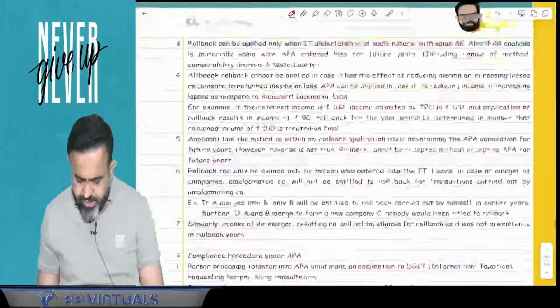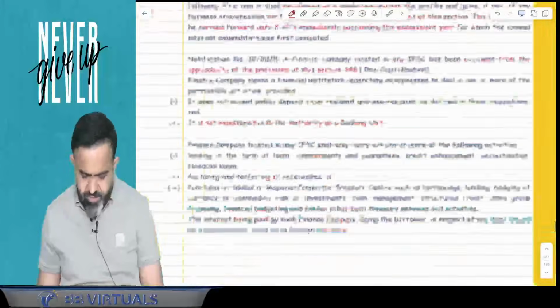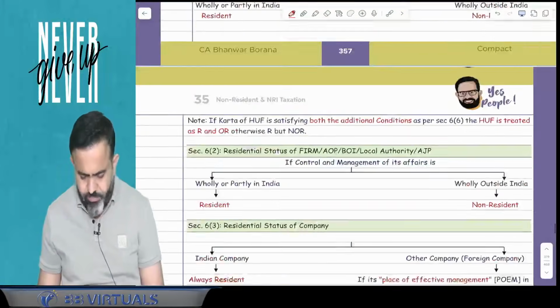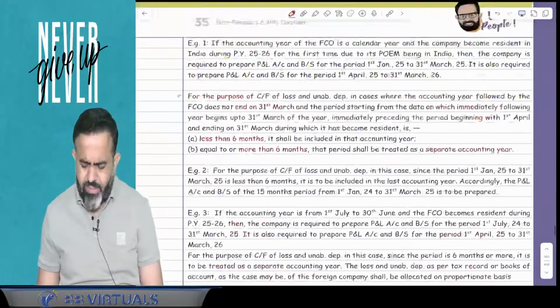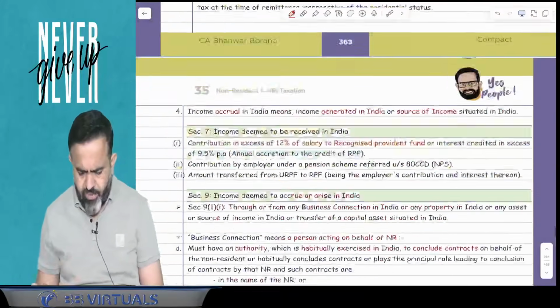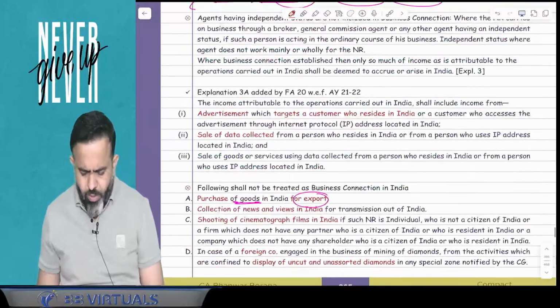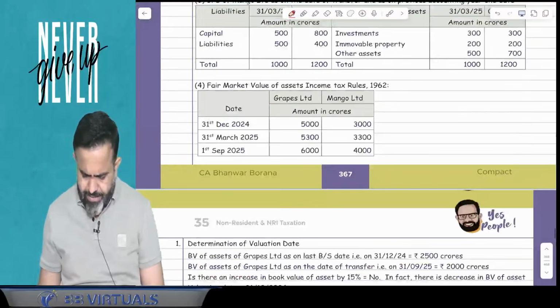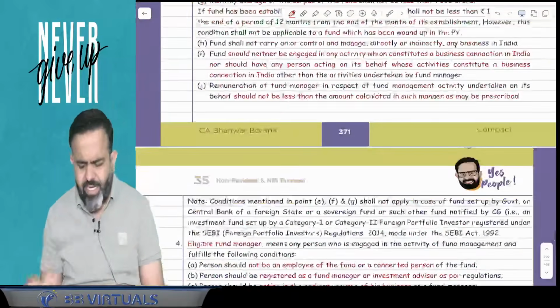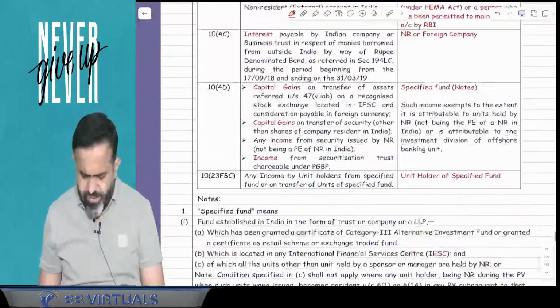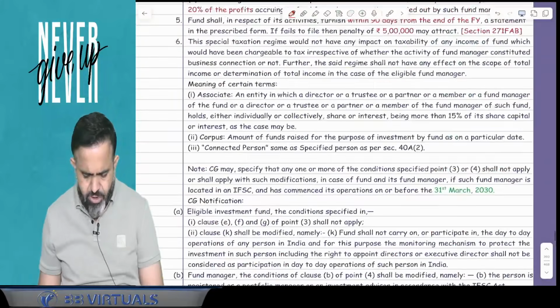After that, guys, in transfer pricing there is no change. In non-resident taxation also, guys, this time there are some minor changes, not that many. One change is that in some exemption sections the date has been changed.